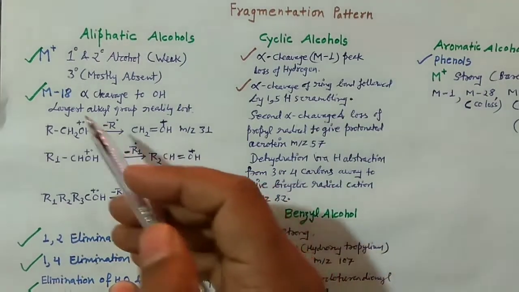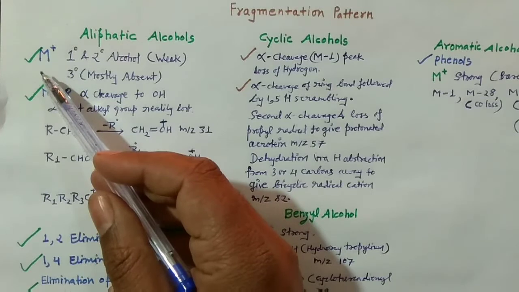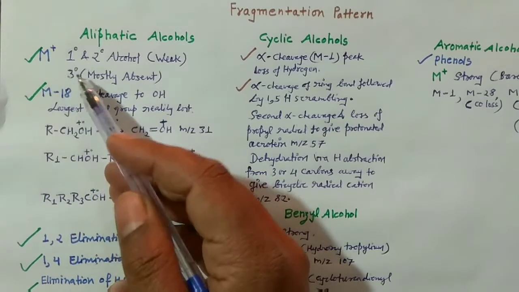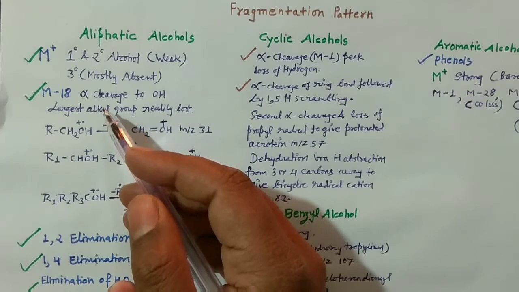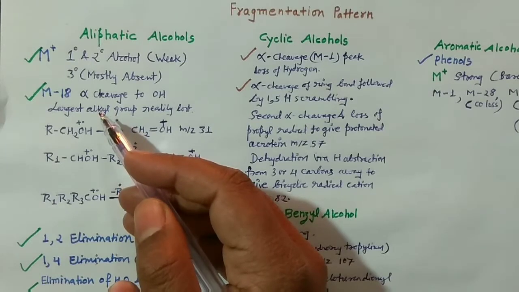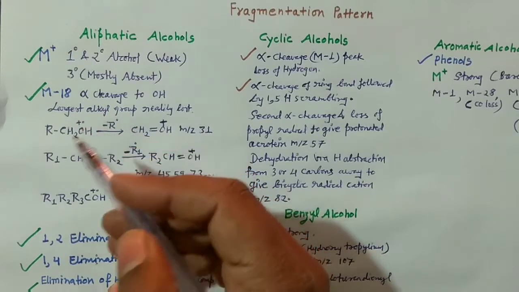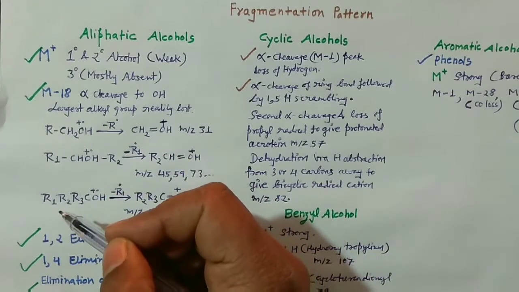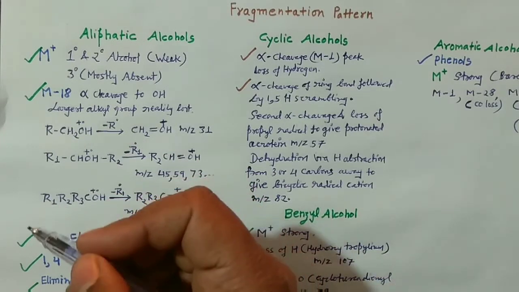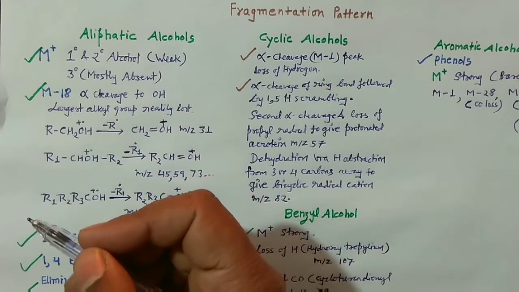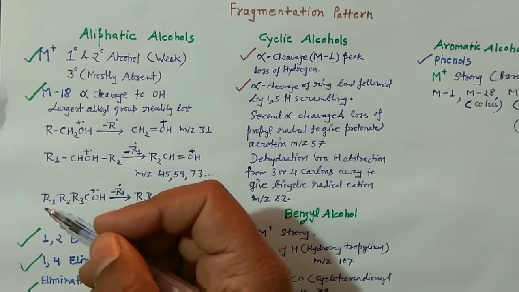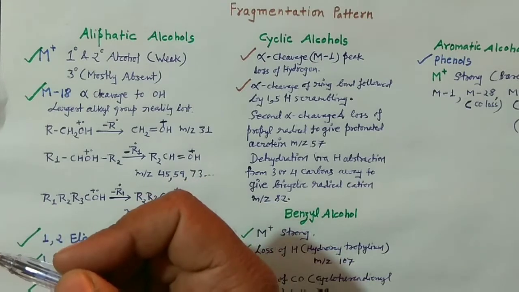Since these are very prone to dehydration, one thing is sure: if you are looking for the molecular ion peak, it is not possible to get it in the case of alcohols, as I have mentioned in my previous lectures, where I made the point that it is not necessary all the time that electron impact ionization will give you the molecular ion peak.